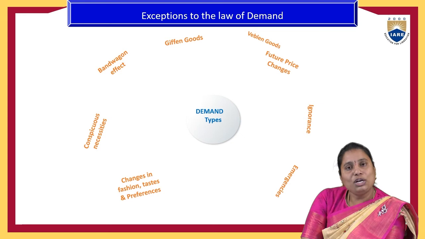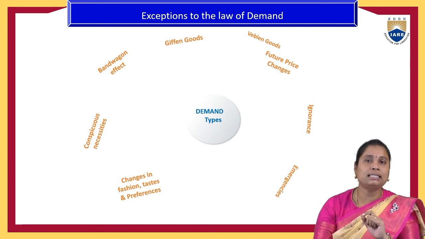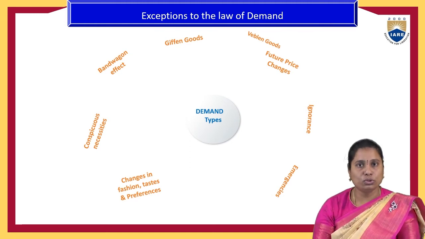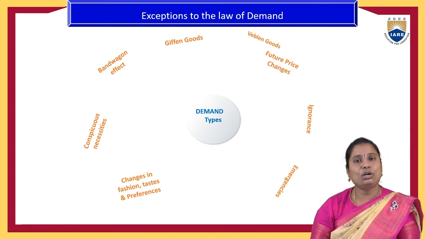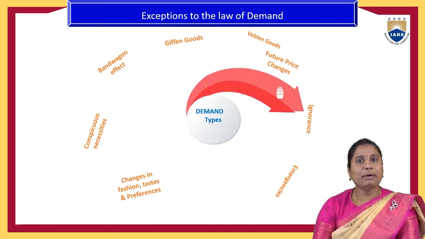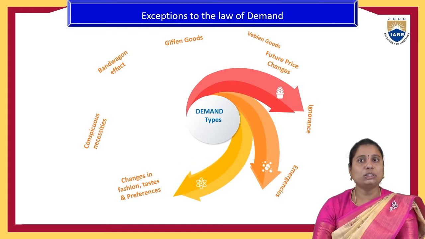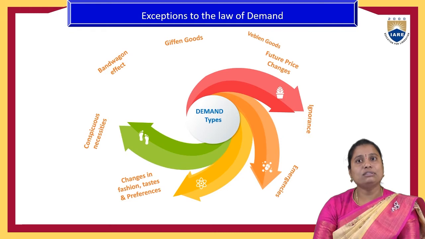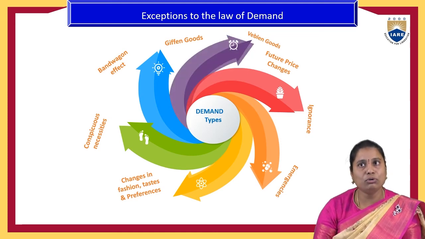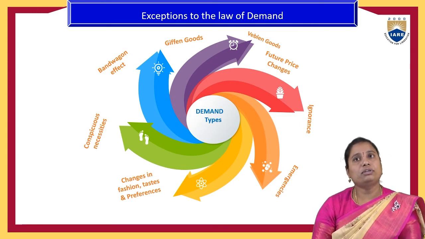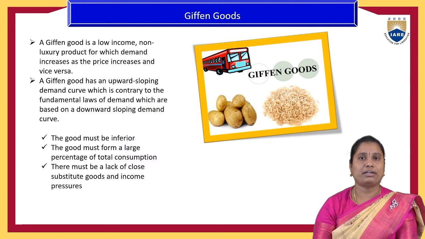Though the law of demand exists, there are certain goods and certain situations in the markets where the law of demand does not hold good. Those situations are called exceptions to the law of demand. These exceptions occur due to ignorance, in emergency situations, with a change in the fashion, tastes and preferences of people, in the case of conspicuous necessities, with the bandwagon effect, and in the case of Giffen goods and Veblen goods. We will discuss each factor in turn.